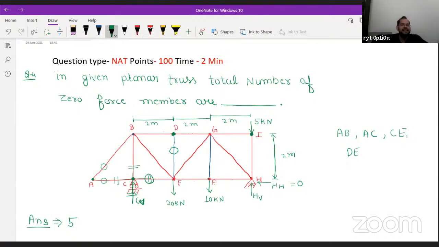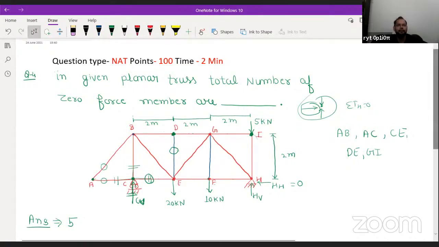So if you consider the equilibrium of this point I, when you do the summation of FH here, 0, only one force is acting. So definitely because of that, you are going to see GI as a zero force member. And apart from this, there will be no zero force member. So what I can say here is that in this given planar truss, there will be 5 zero force members.